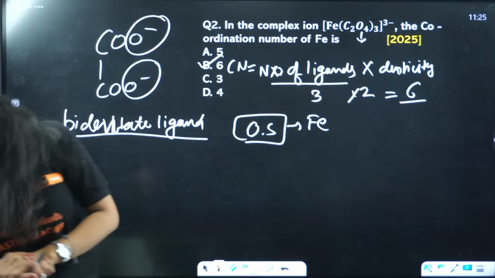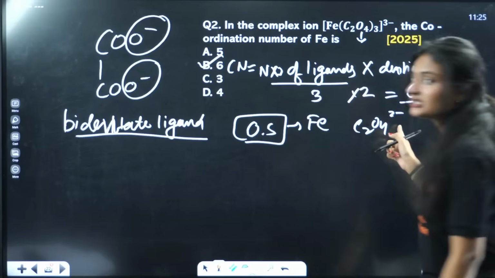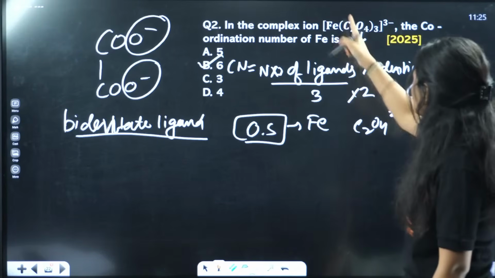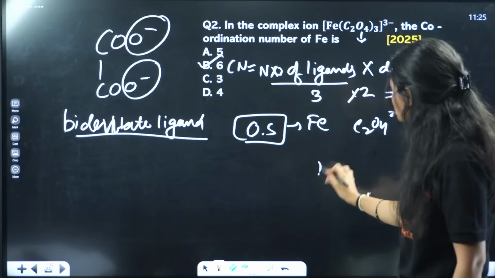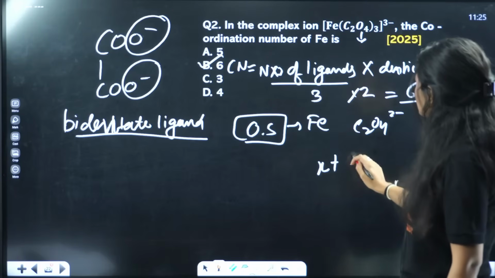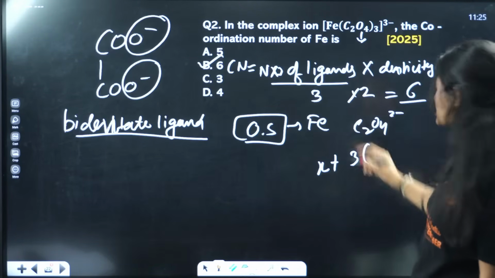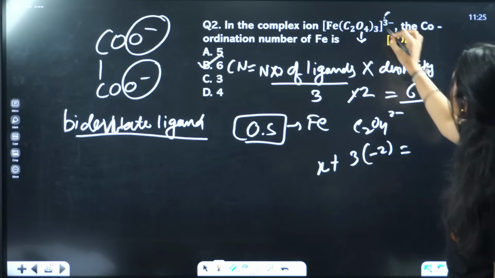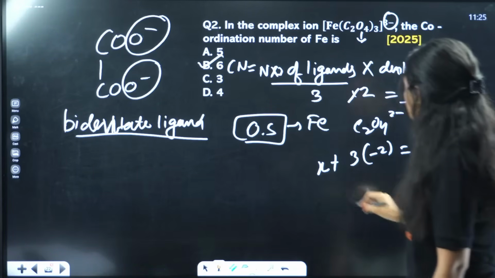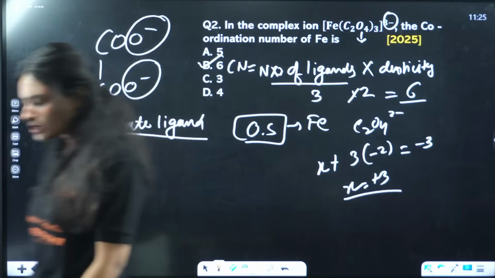+3. Okay, done. Yes, it is +3. Why? Because C2O4 has a charge of -2. Let's suppose the oxidation state of iron is X, plus 3 oxalate ions are there, and each has a charge of -2, and the overall charge on the compound is -3. So X will be equal to +3. Clear? That is the oxidation state.